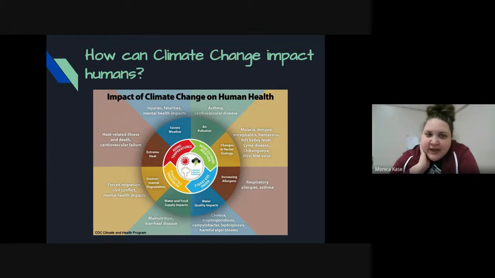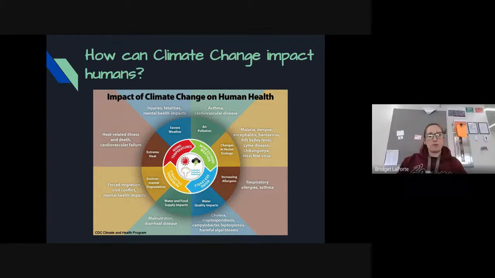Environmental, right? We've got forced migration and civil conflict type things happening, as well as mental health impacts. Extreme heat, right? We might have heat-related illnesses and deaths, as well as severe weather causing injuries, fatalities, and mental health impacts as well. So it's not just affecting our outside weather on a daily basis or the overall climate, but the changes in this also affect our health concerns that we may end up getting.